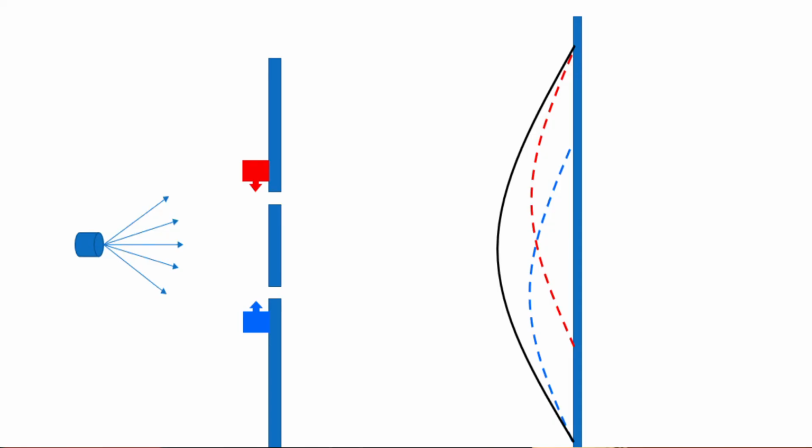Now you place two detectors on the screen near the slits. What these detectors are doing is that they actually see whether the electrons are going through one slit or not. The red detector is in charge of the top slit, and the blue detector is in charge of the bottom slit.